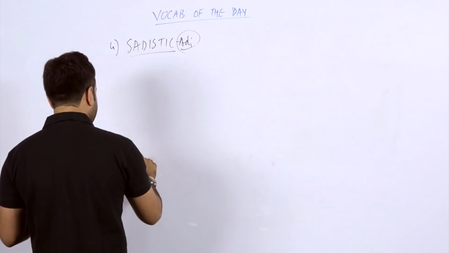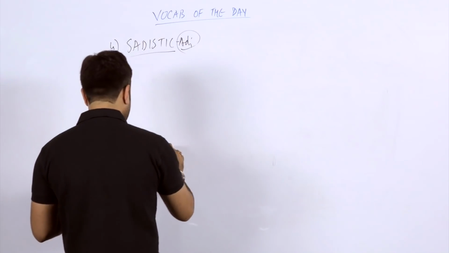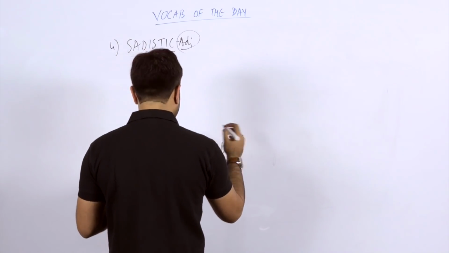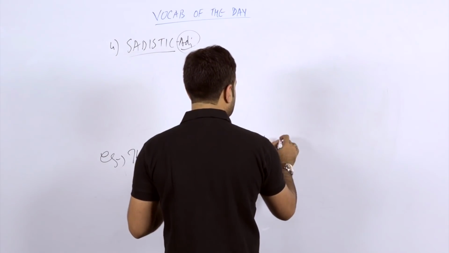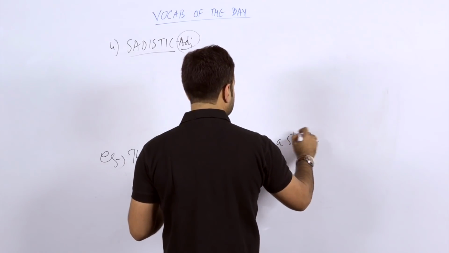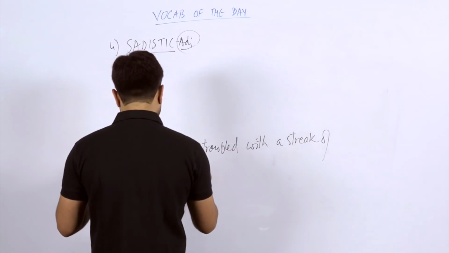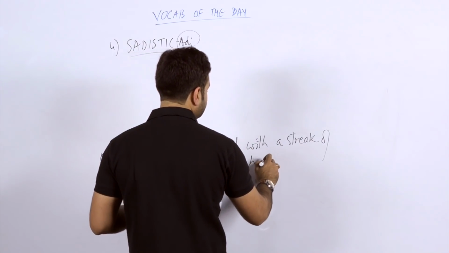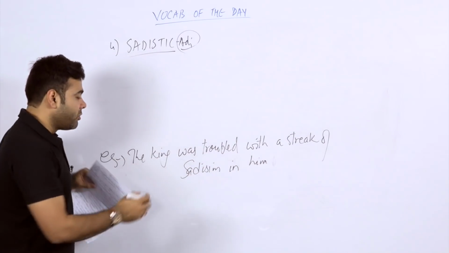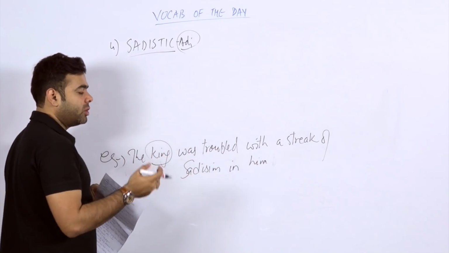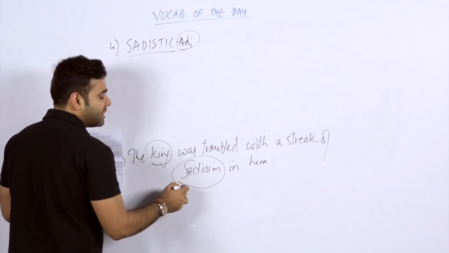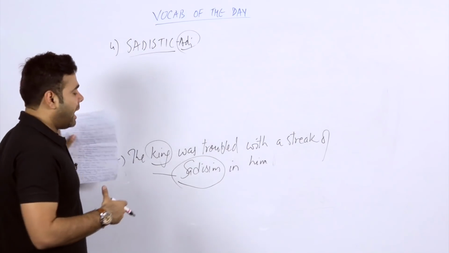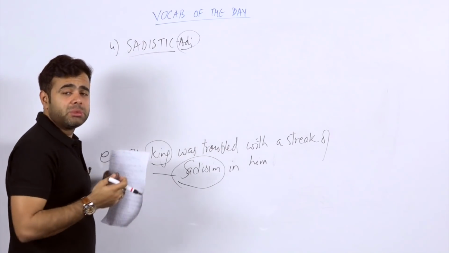The sentence that I have taken: that king was troubled with a streak of sadism in him. Sadism is a noun. It means the king was in trouble. Actually, the king was troubled with a streak of sadism in him. Why? Because if someone has a kind of sadism in him, or he is a sadist, obviously he is not sad because he is making people sad.